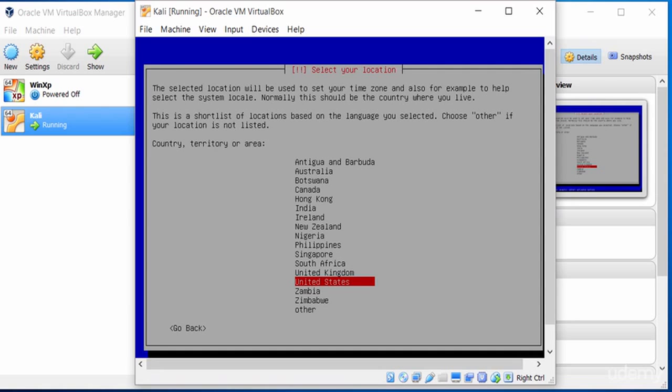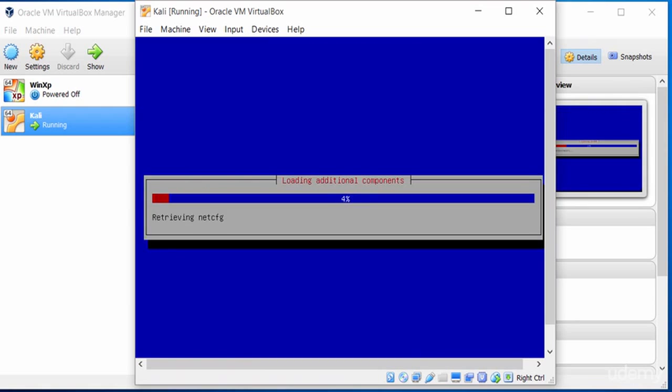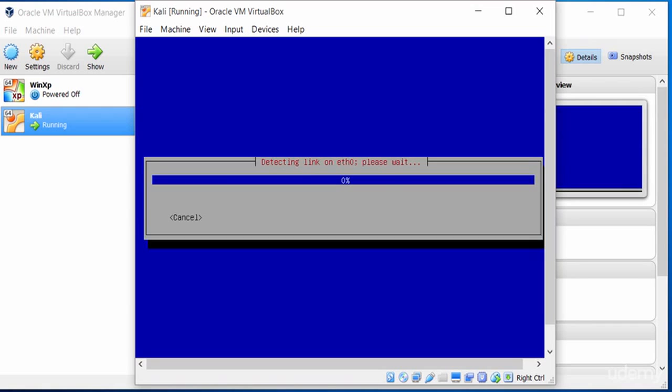I can select the region. Obviously, whichever region you are in, you'd select that. Right now, I'll select United States, or pretty much any country. Wherever you are, select the country you are closest to. Key map. I'll just select American. That's fine. And that will install a few more things. And we'll just wait now while the installation process runs through. There will be some options for some more settings, but that's the basic setup happening as we speak. And I'll just wait while this loads up.